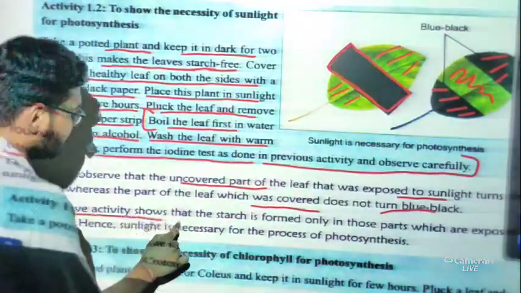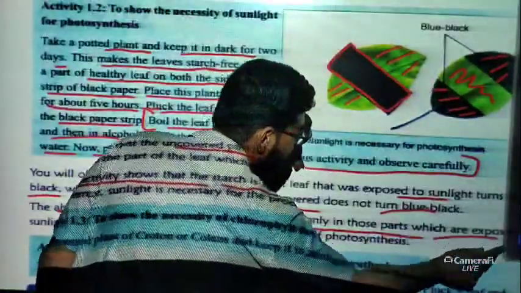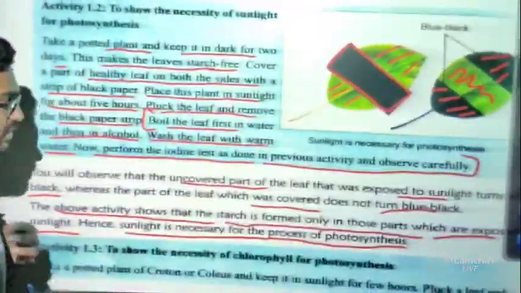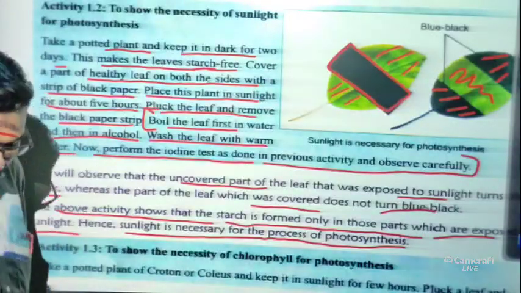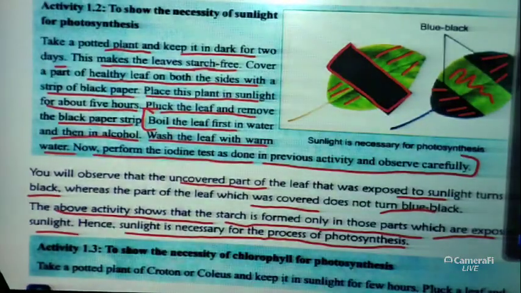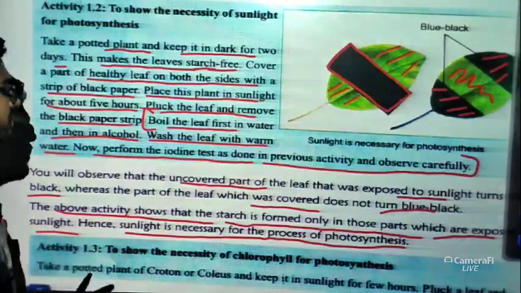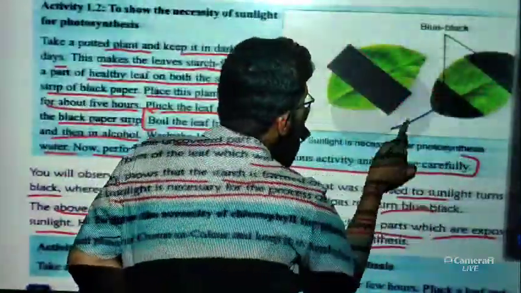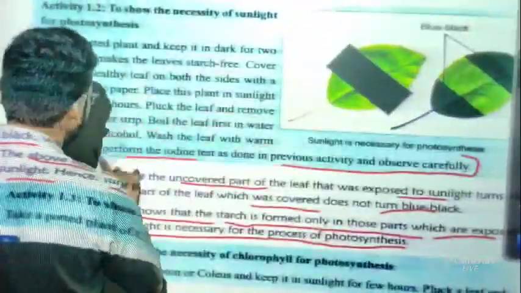The above activity shows that starch is formed only in those parts which are exposed to sunlight. Hence sunlight is necessary for the process of photosynthesis. So from this experiment we can very easily conclude, students, that sunlight is very important in the process of photosynthesis. Okay, clear? So 2 activities so far we have read.